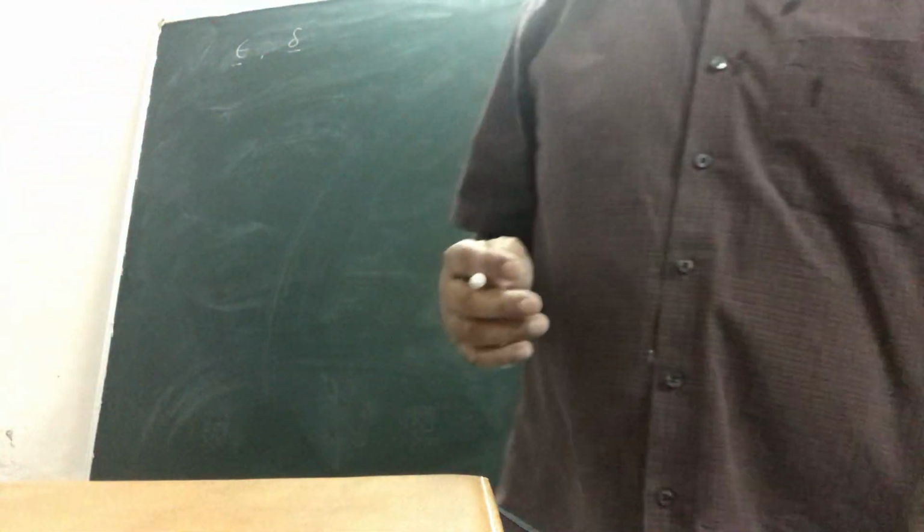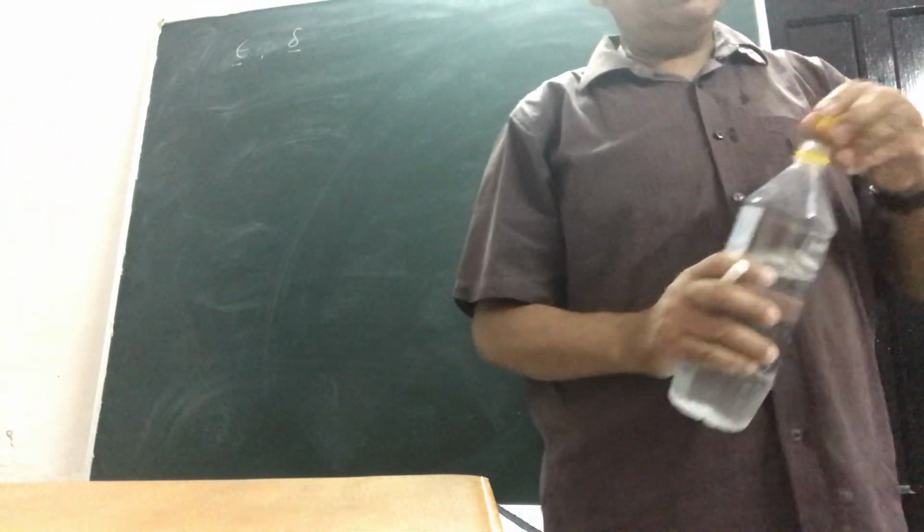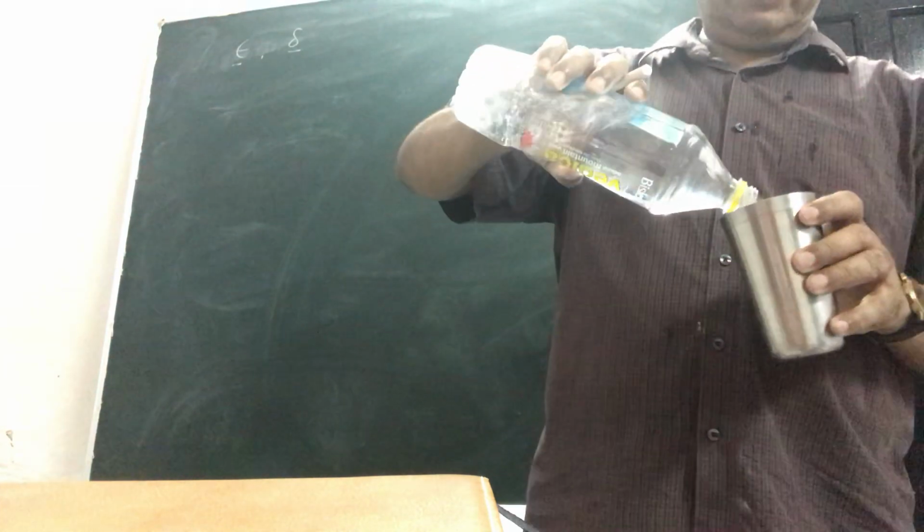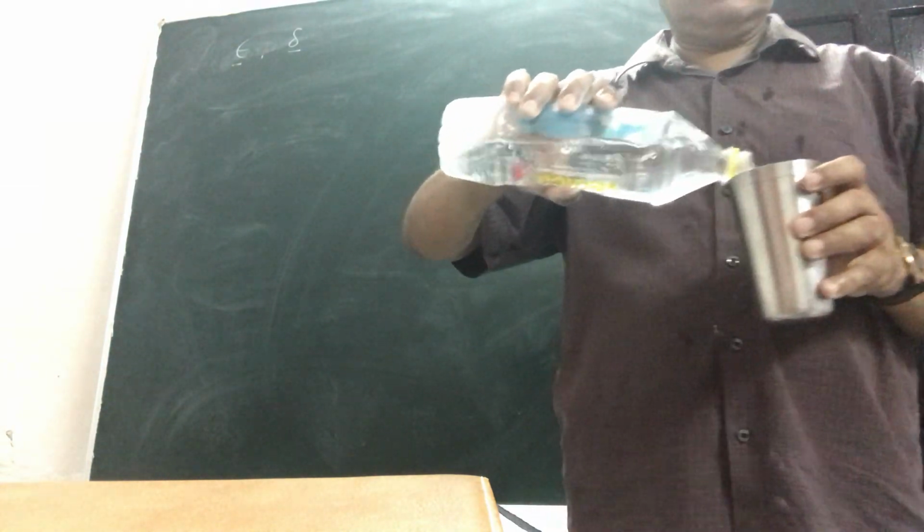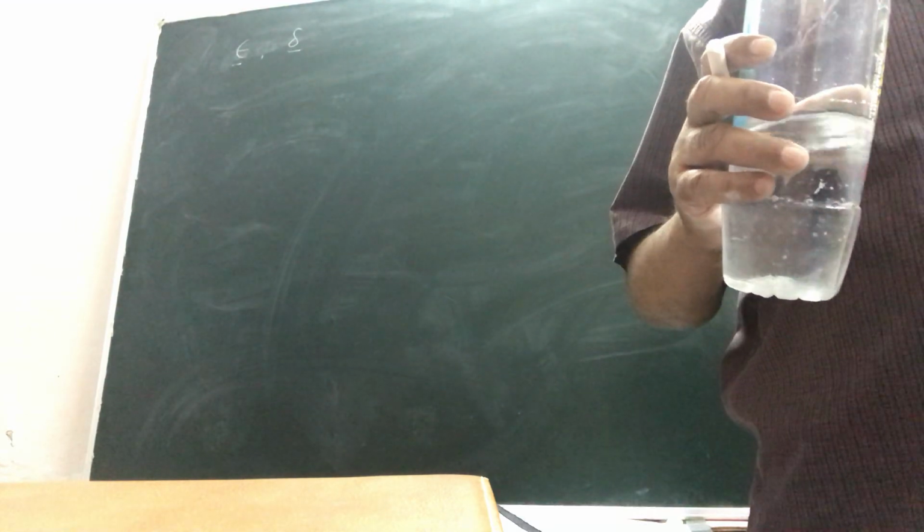So this much information is a prerequisite for understanding limits. Now please remember, I will be making use of these two terms frequently.